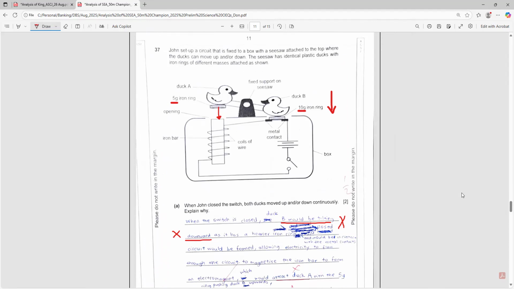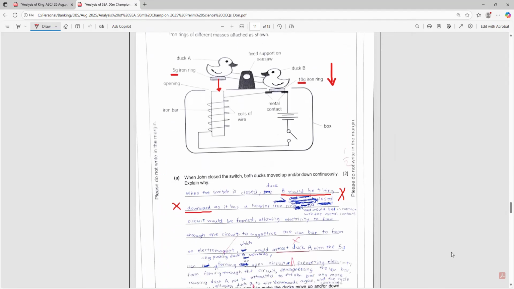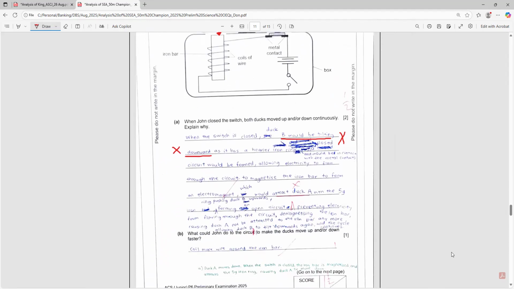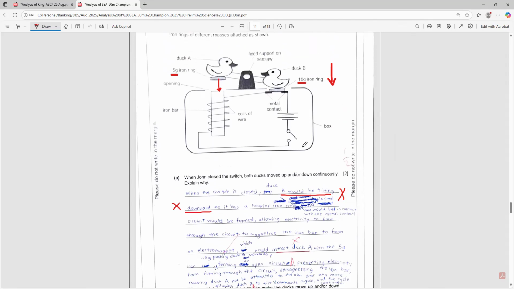Okay, so this part, he gets 0 marks because he answered wrongly. Okay, because he misunderstood the question. He said when the switch is closed, duct B would be tilting downwards. Okay, actually when the switch is closed, it magnetizes, right? You actually will pull duct A downwards and duct B will move upwards. Because when it's closed, this will be magnetized. So it will attract the iron ring downwards. So this one he gets wrong because of wrong concept. Okay, let me pause a while.